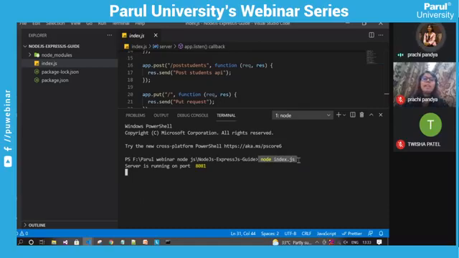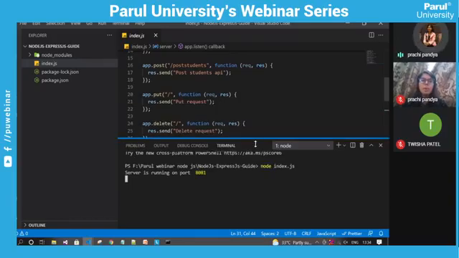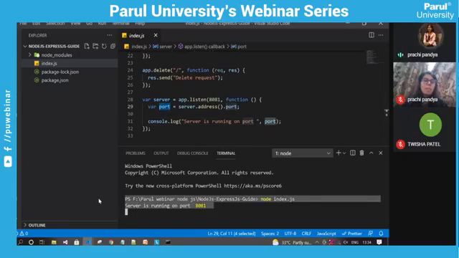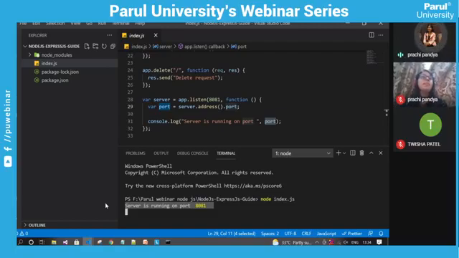So we are firing the command with the keyword node and the entry file name, that is index.js. I'm console logging the statement server is running on port, and the port that the server is pointing to, that is 8081. So it is notifying me that the server has successfully started on port number 8081.